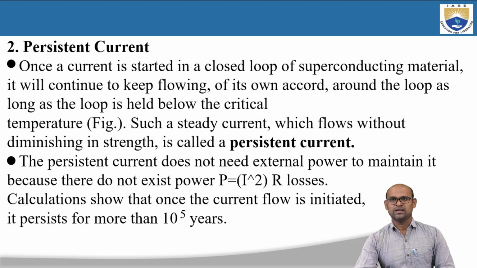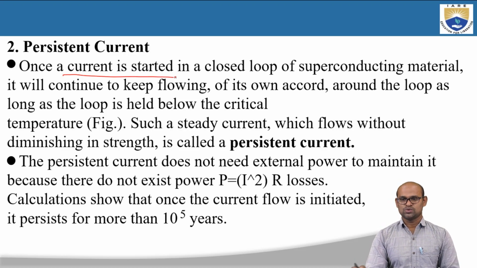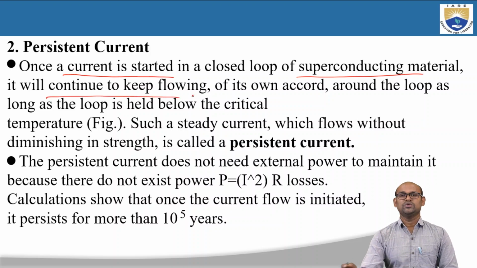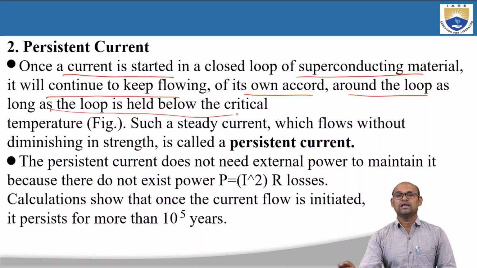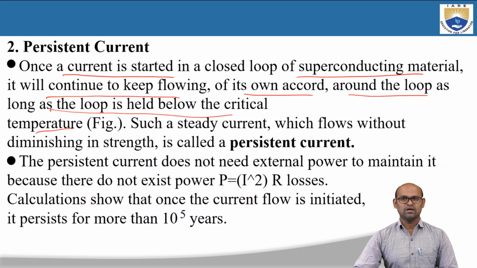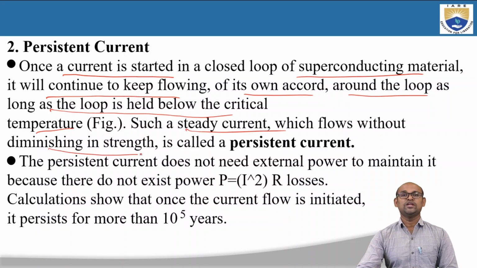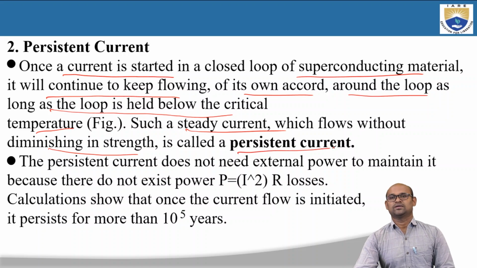Once a current is started in a closed loop of superconducting material, it will continue to keep flowing. Once we induce or introduce a current in the superconducting material, it will keep flowing of its own accord around the loop as long as the loop is held below the critical temperature. As long as we maintain the temperature T less than the critical temperature, as long as the material is in the superconducting state, the current introduced in the ring will flow forever without losing its strength. Such a steady current which flows without diminishing in strength is called persistent current.